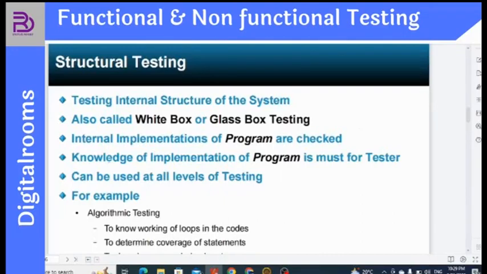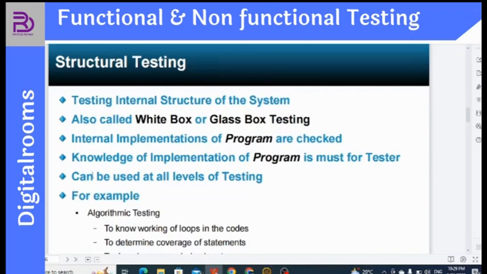Checked whatever we have implemented. Knowledge of implementation of a program is a must for a tester. As I discussed, programming languages are a must. It could be any programming language. It is not mandatory that you need to know Java, but it is always recommended to know Java, because today even the big companies, the MNCs, prefer Java to develop software.